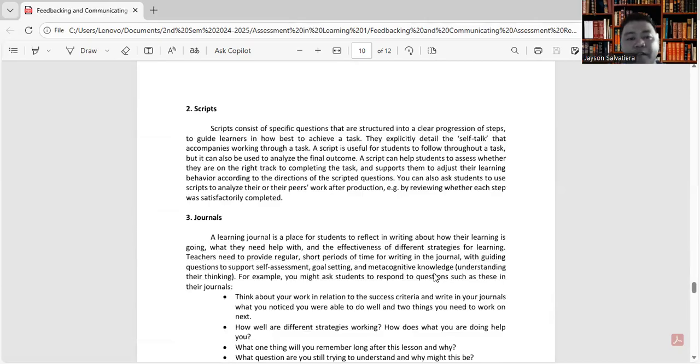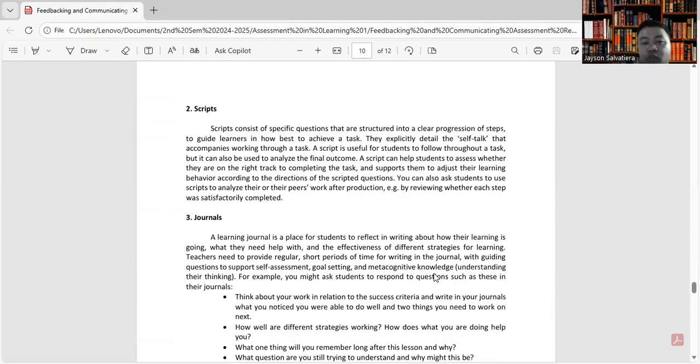So scripts consist of specific questions that are structured into a clear progression of steps to guide learners in how best to achieve a task. They explicitly detail the self-talk that accompanies working through a task.